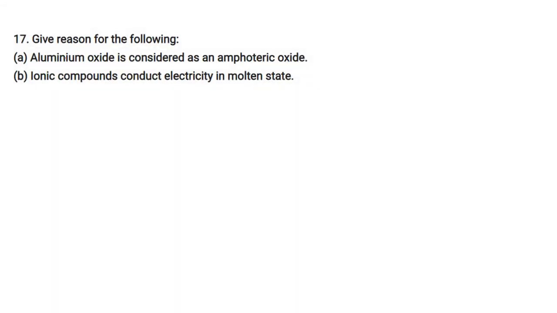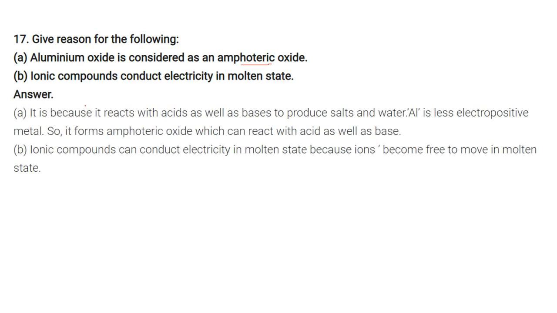Give reasons. Aluminum oxide is considered as an amphoteric oxide. Why? Because this aluminum oxide reacts with acids as well as bases in order to produce salt and water. So aluminum is a less electropositive metal. It forms an amphoteric oxide which can react with acid as well as base.